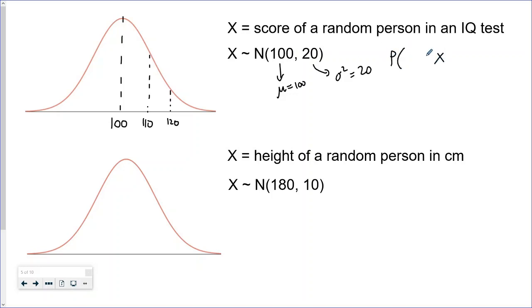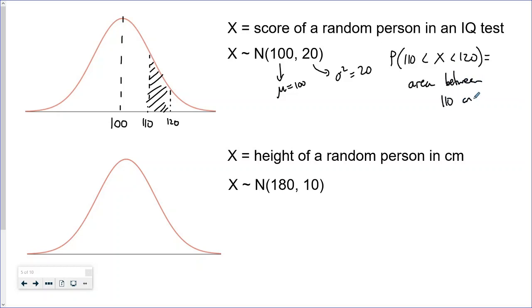So the probability of x being greater than 110 and less than 120, we would actually work out the area underneath this probability density function between 110 and 120. And we don't actually need to know how to do that, because our calculator can do that for us. And we'll look at how to do that in a second. But we could work out that probability, and it's the area between